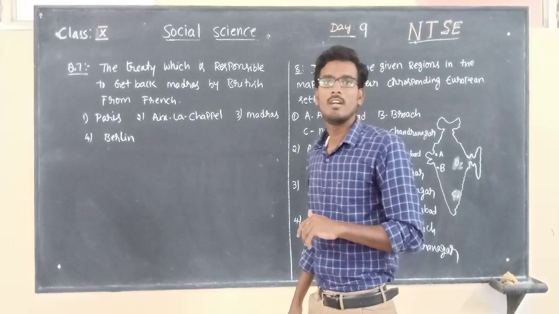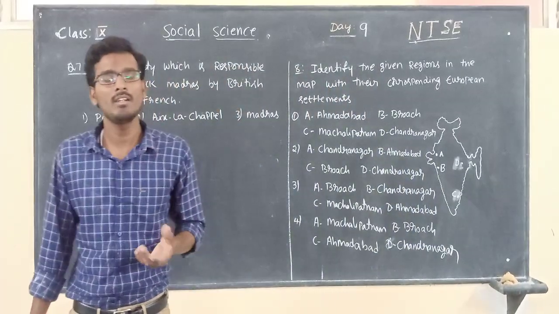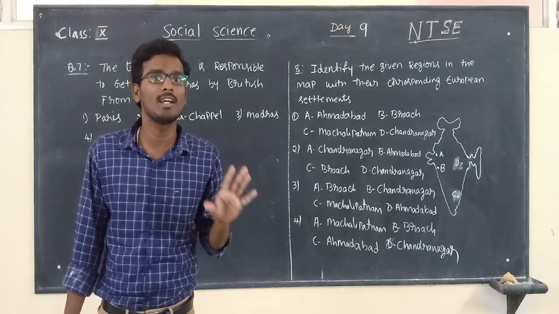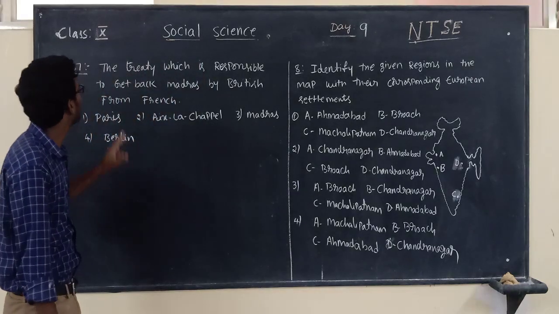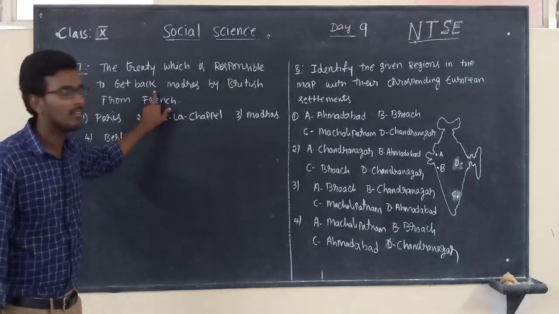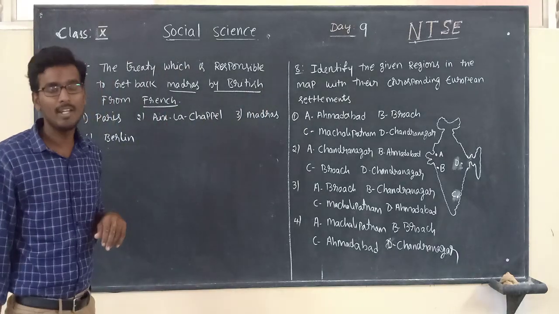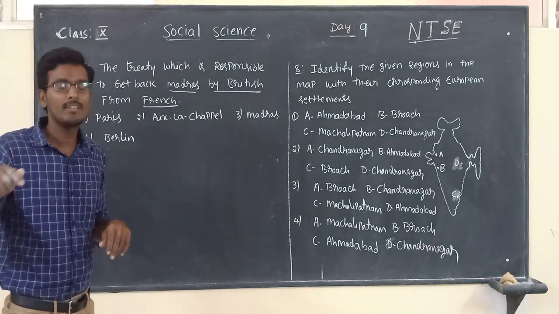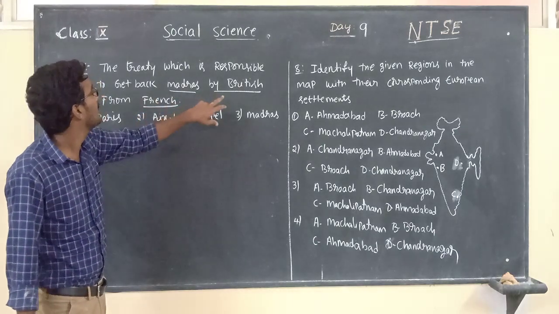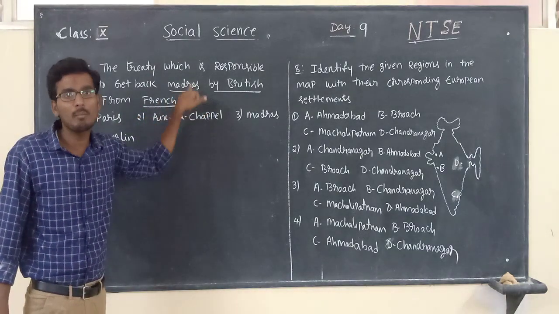So children, question number 7. Sometimes in your NTSE question paper, some of the questions they will ask directly also. One or two, you don't expect more questions directly there. So here, what is question number 7? The treaty which is responsible to get back Madras by the British from the French. Means, as per which treaty the French returned it back to whom? British. This is clear or not? Madras is an important trade center of the British.